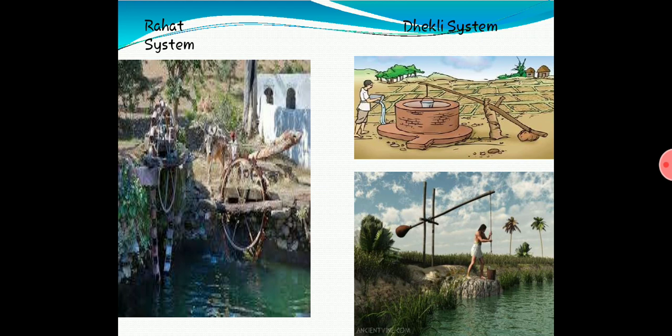So in the Dekli system you can see a wood, and one end of the wood is fixed to a bucket and the other end of the wood is fixed to a weight, and by moving this wood up and down you can procure water. The Dekli system, old system it is.